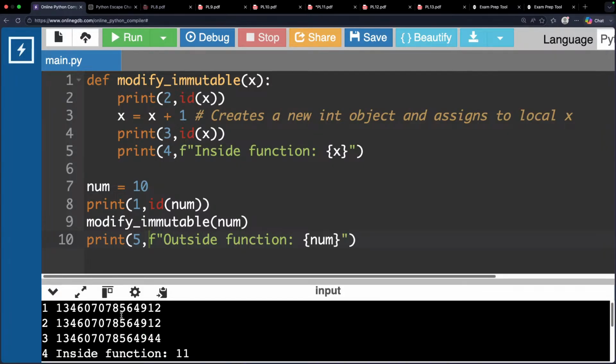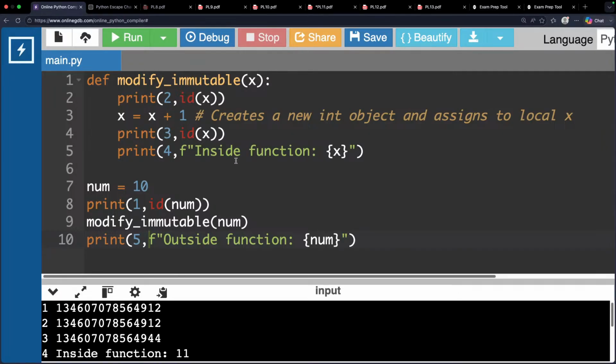See, in the first printf, first time you are printing, in the main program, you are printing num address 4912. Afterwards, you went to the function. In the function, at the starting you printed the address 4912, no change. But when you do modification, it is immutable. Immutable means you cannot change. You are changing, so a new object is created. Now you are printing the address, a new address is printed, 4944.